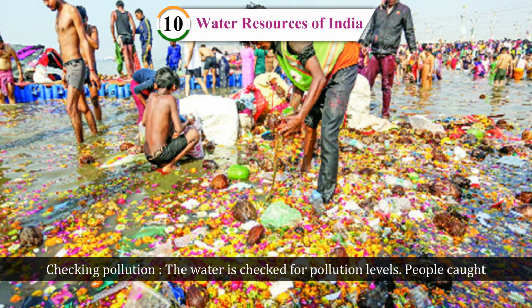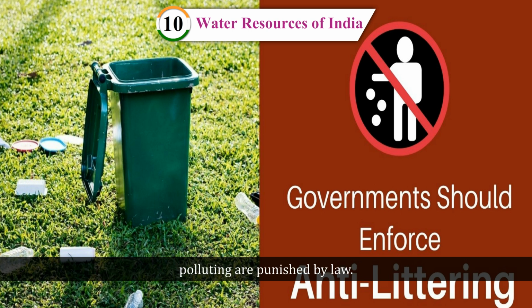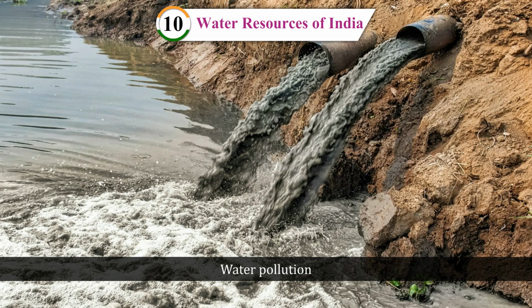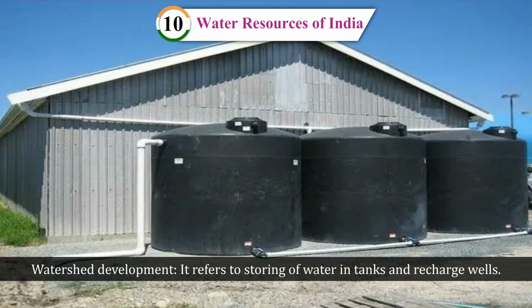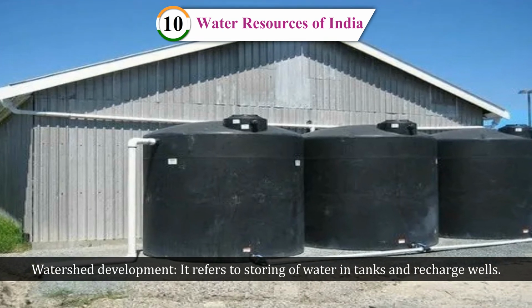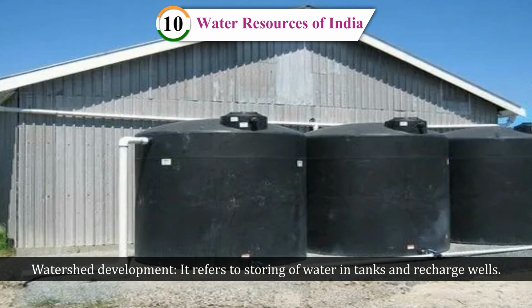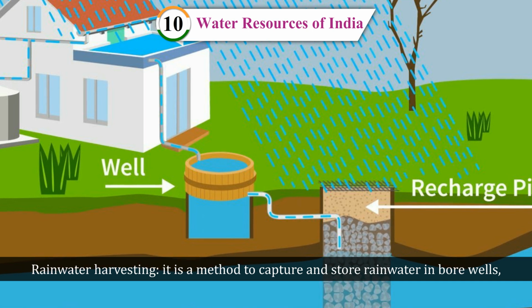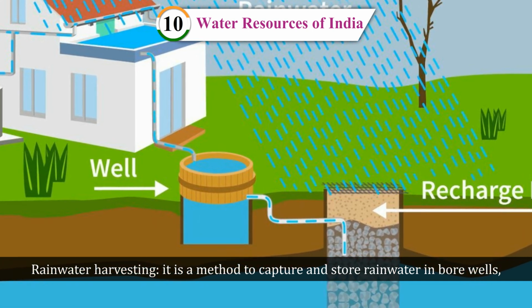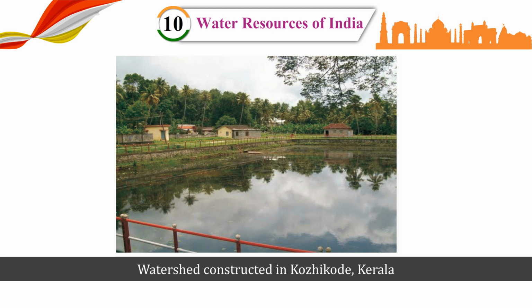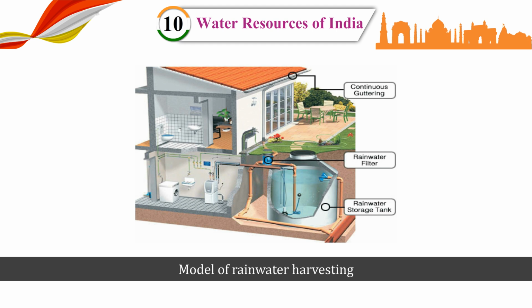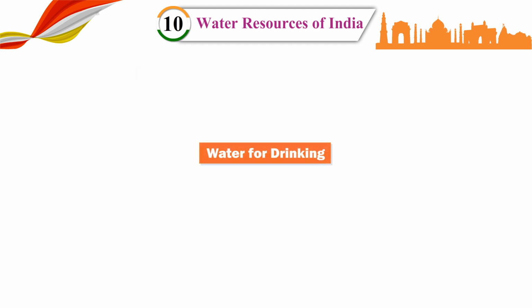Checking pollution. The water is checked for pollution levels. People caught polluting are punished. Water recycling. It is about cleaning contaminated water for reuse. Watershed development. It refers to storing of water in tanks and recharge wells. Rainwater harvesting. It is a method to capture and store rainwater in bore wells, pits and wells. Watershed constructed in Kozhikode, Kerala. Models of rainwater harvesting.